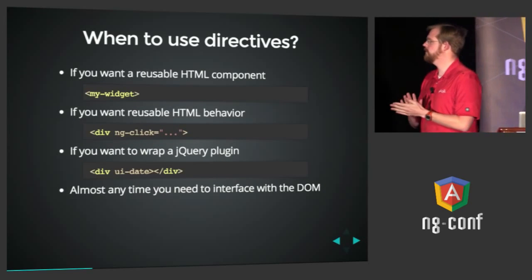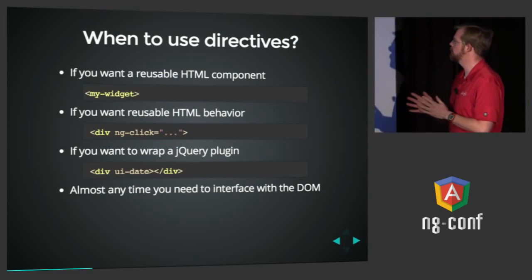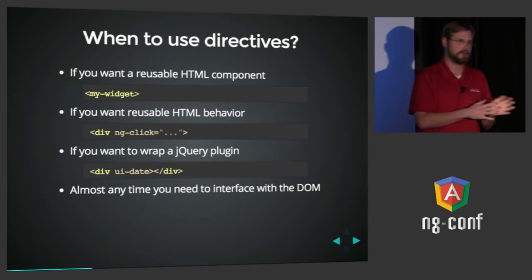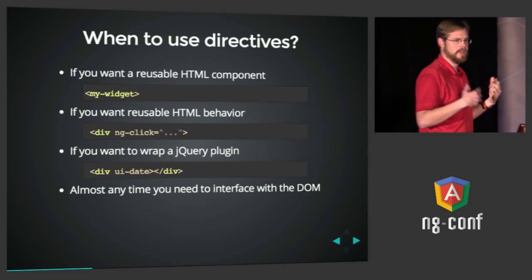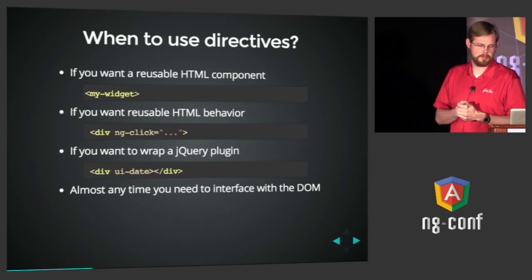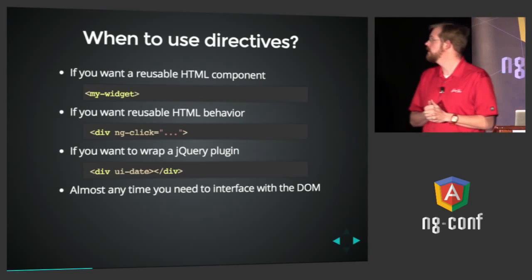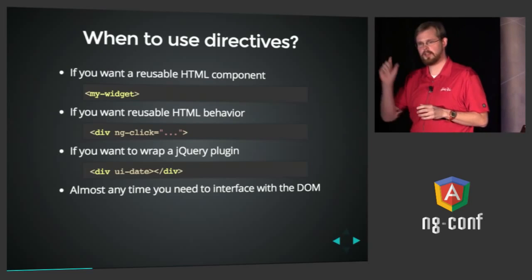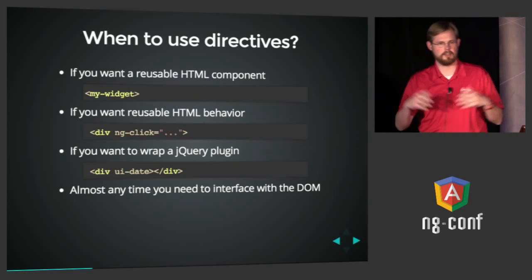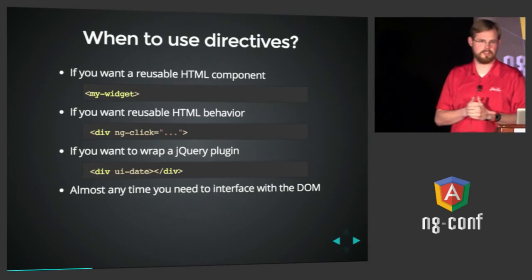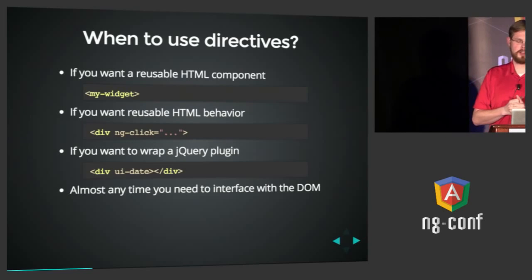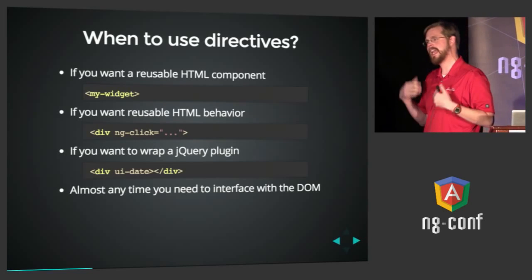So when do we use them? There are two or three main places where you want to use a directive. The first one, and my personal favorite, is to create HTML components. In the future, this will be baked into browsers in the form of web components. But for now, Angular gives us this, and you can make your own custom tags. An example would be my widget. This is where you could plunk down a my widget tag wherever you want, and it'll magically be filled in with other HTML.